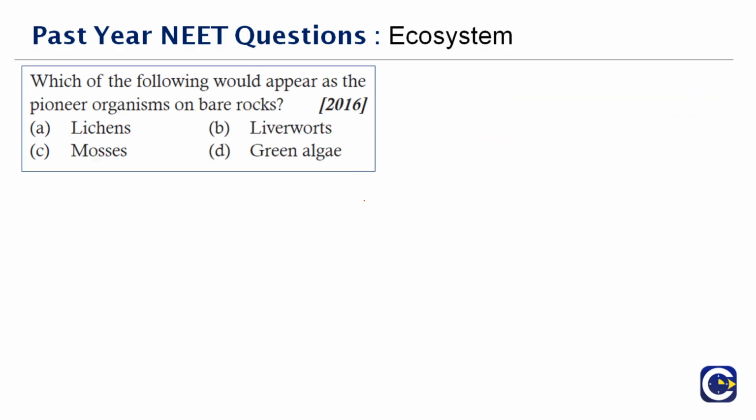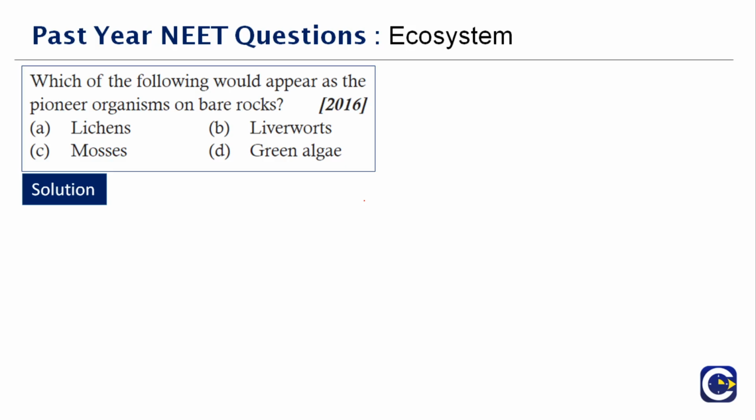Next question here: which of the following would appear as the pioneer organisms on bare rocks? Very easy question. Liverworts, green algae, obvious, it's one form of algae, because whenever you see those moist rocks, you see algae growing on them. But a pioneer organism on bare rocks would be lichens. Lichens produce a small amount of carbonic acids, and they slowly dissolve the rock, releasing nutrients. Other nutrition is obtained from waterborne or airborne particles of both organic and inorganic materials.